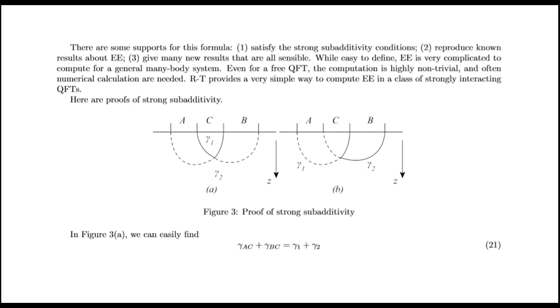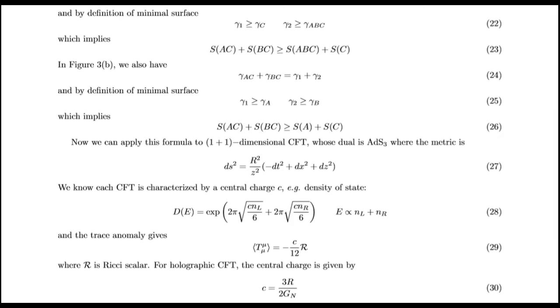Here are proofs of strong subadditivity. In figure 3a, we can classify this. And by the definition of minimal surface, which implies this. In figure 3b, we also have this. And by the definition of minimal surface, this, which implies this.